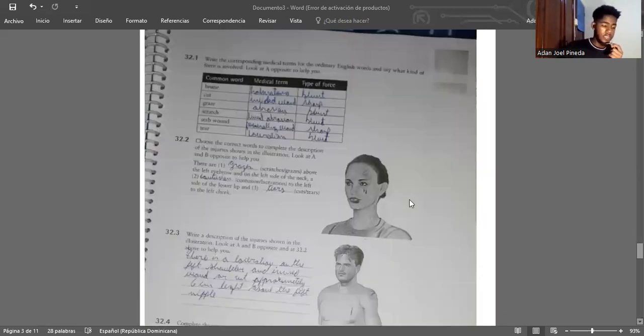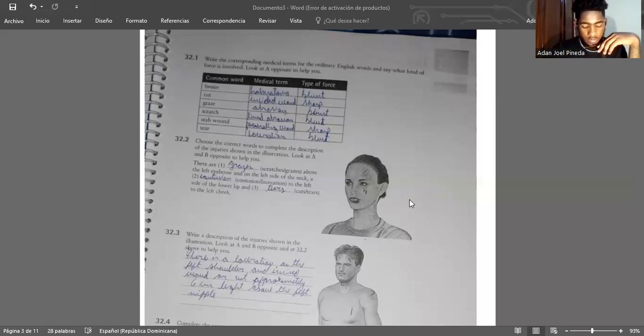Unit 32. The skin, part 2. 32.1. Write the corresponding medical terms for ordinary English words and say what kind of force is involved. Common word, medical term, type of force. Bruise, hematoma, blunt. Cut, incised wound, sharp. Graze, abrasion, blunt. Scratch, linear abrasion, blunt. Stab wound, penetrating wound, sharp. Tear, laceration, blunt.